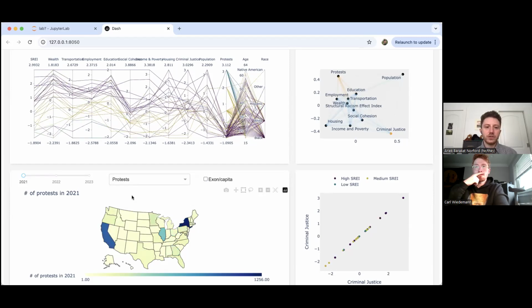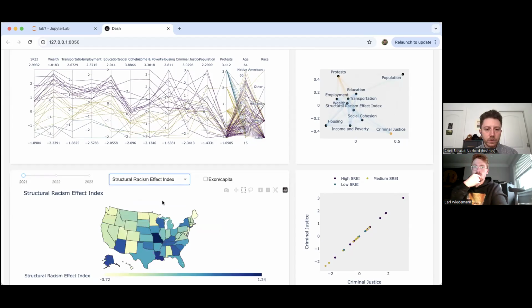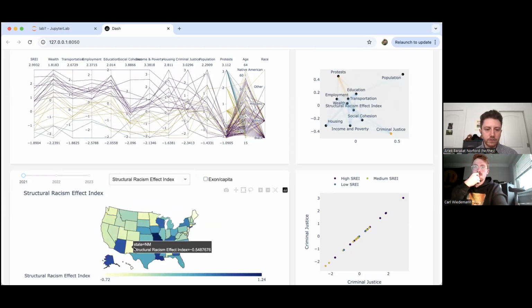So the protest results are mixed. I think we expected to see that in states that had more social and criminal justice reform related protests, we would have more exonerations. But here we really see mixed results, except for in the regions where there aren't exonerations. Another thing to note is for the SREI index, if we look at, again, regions that do not have exonerations, in particular Arizona and Alaska, we notice a very high level of SREI in these areas.